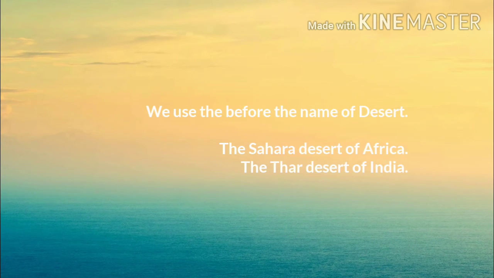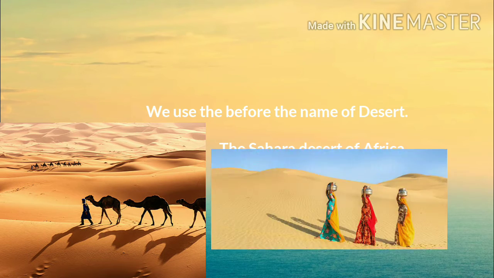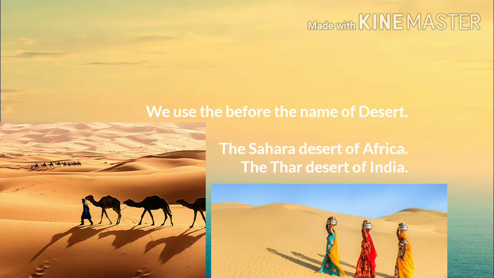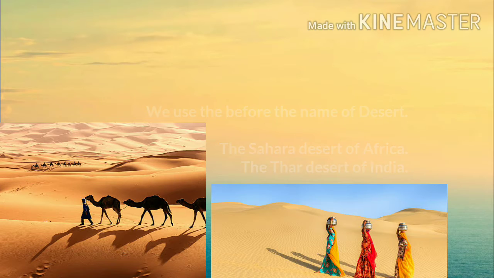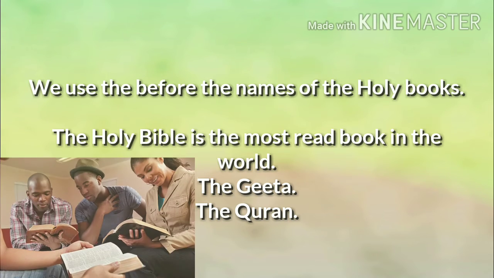We use the article the before the names of deserts. Examples: the Sahara Desert of Africa, the Thar Desert of India. We use the article the before the names of holy books.